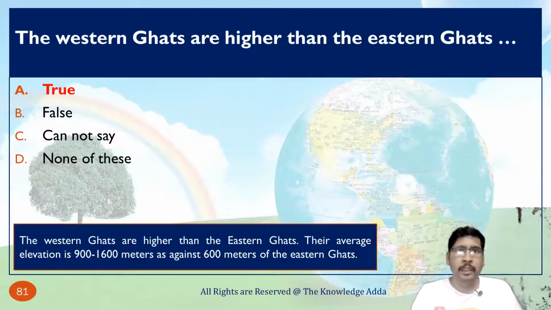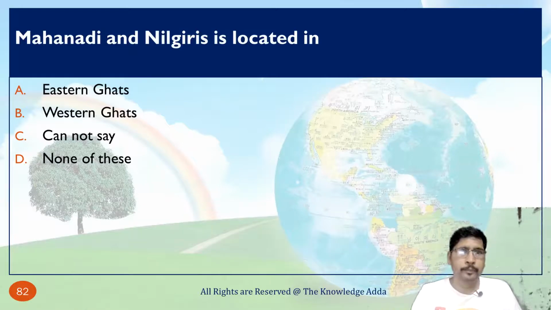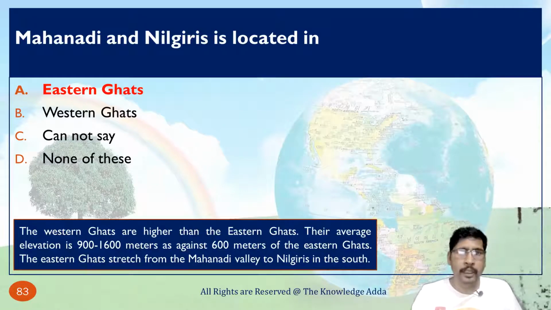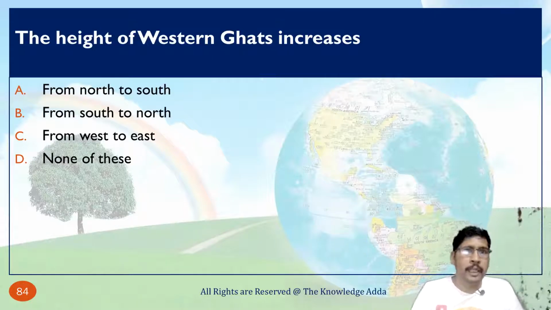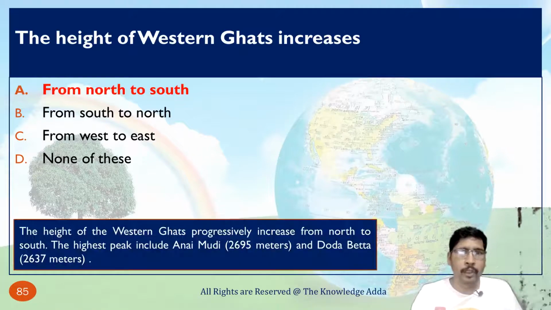The Western Ghats are higher than the Eastern Ghats. Yes, that is true. Mahanadi and Nilgiri are basically located in Eastern Ghat. The height of Western Ghat increases from north to south.